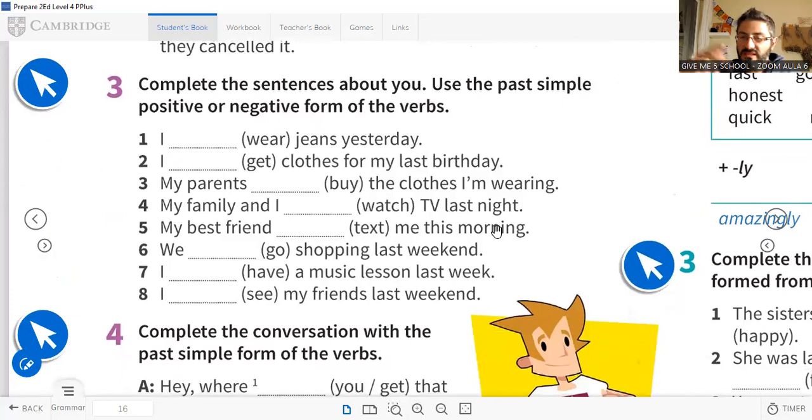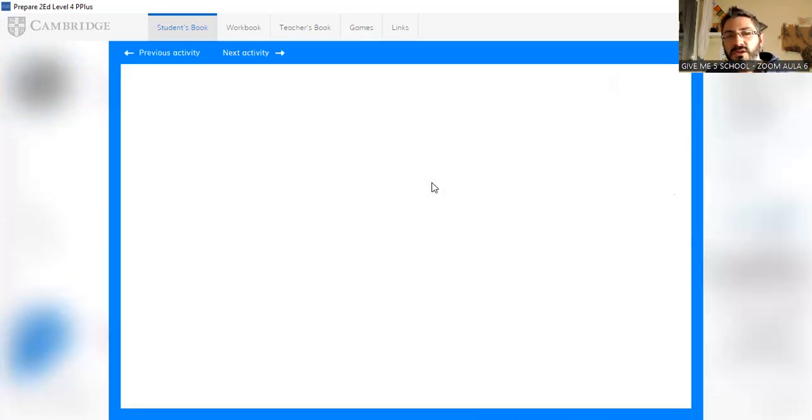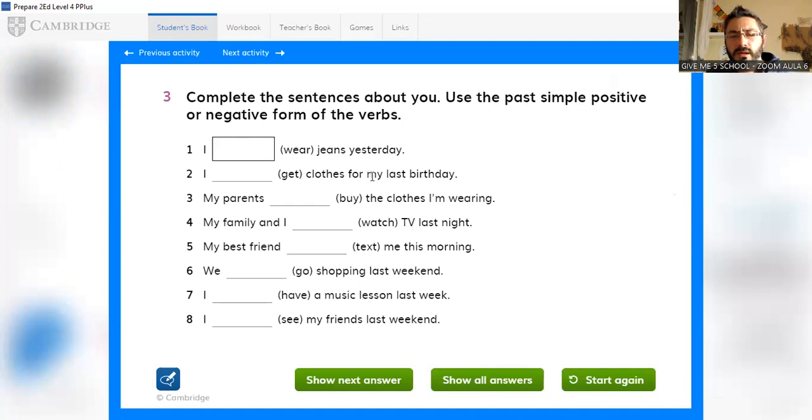Let's try a little bit. Let's practice. Practicing is the best way for you to remember the irregular verbs and the regular verbs. So look, complete the sentences about you. Use the past simple, positive or negative form of the verbs. So this is about you. Look, it's past simple. So again, you can pause the video here and later I show you the answers.